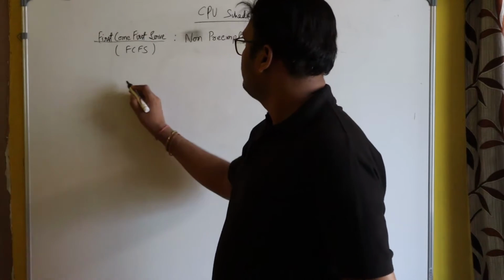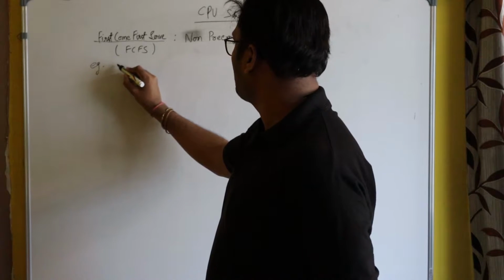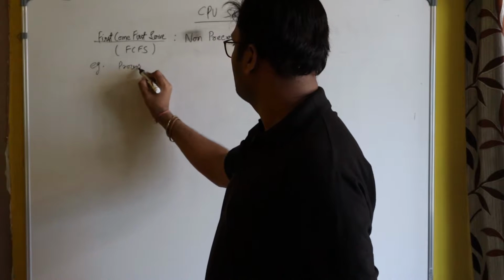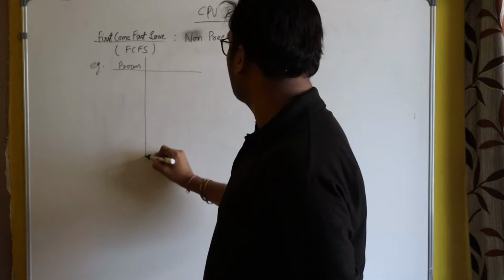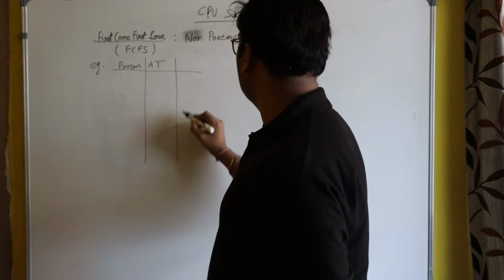So assume, this is a numerical example. Assume there are several processes whose arrival time and burst time are given.